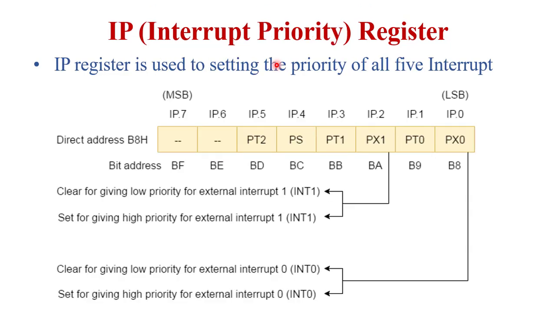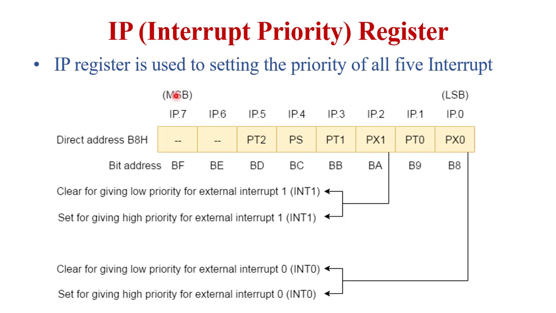Next is the IP register of the 8051 microcontroller. IP stands for interrupt priority register. This is also an 8-bit register, used for setting the priority of all 5 interrupts. Here we see the structure of the IP register. This is the least significant bit, IP0, and this is the most significant bit, IP7. This is the direct address of the IP register in the special function register area of the 8051 microcontroller, that is B8H, and these are the bit addresses.